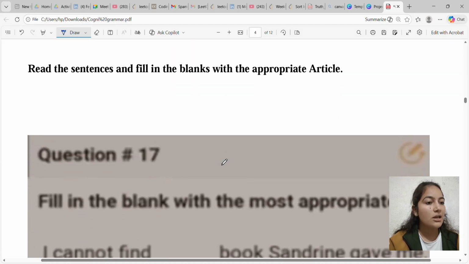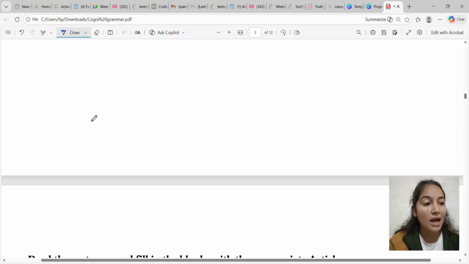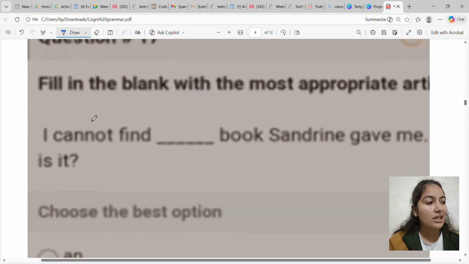Next question is, my car blank on very little fuel. So my car runs. Why? Because my car is a singular noun. That's why we are using runs. So the correct sentence would be my car runs on very little fuel.